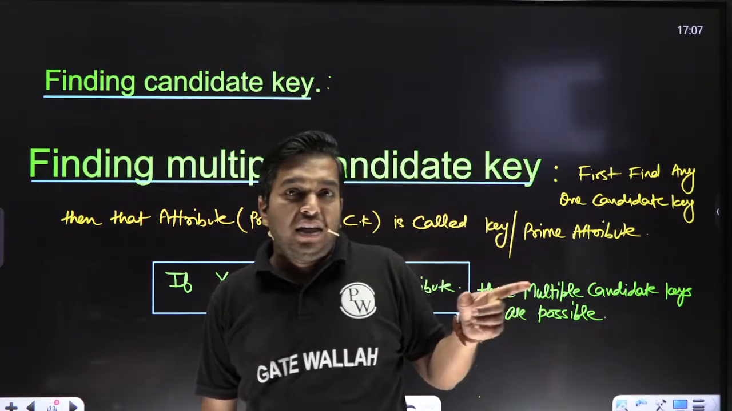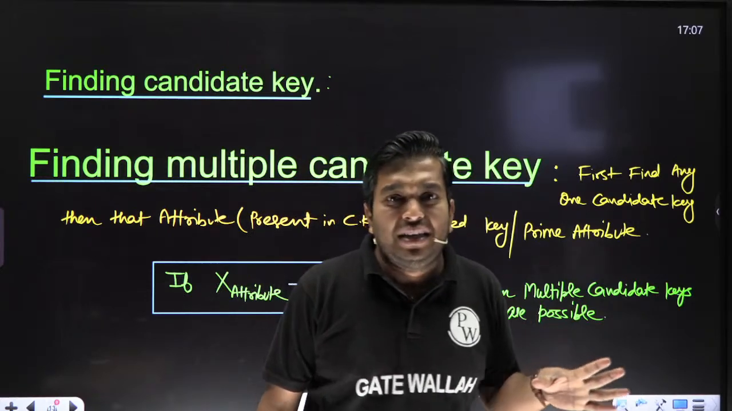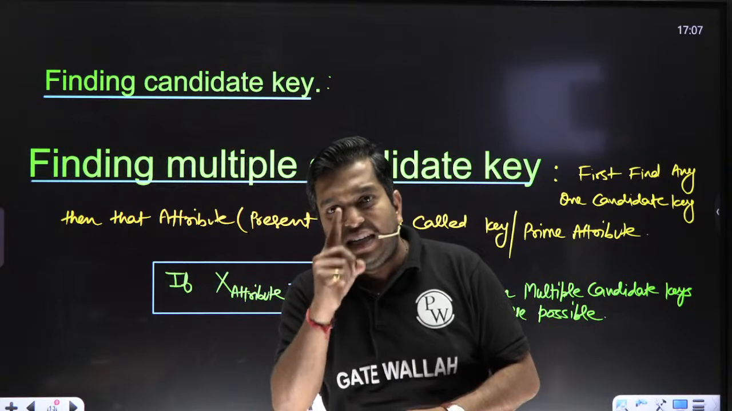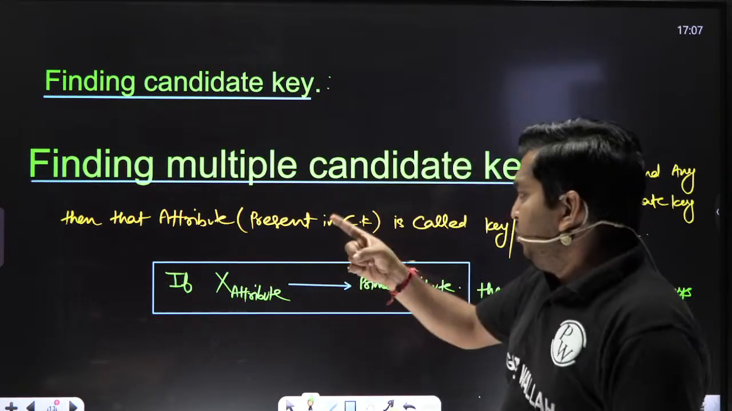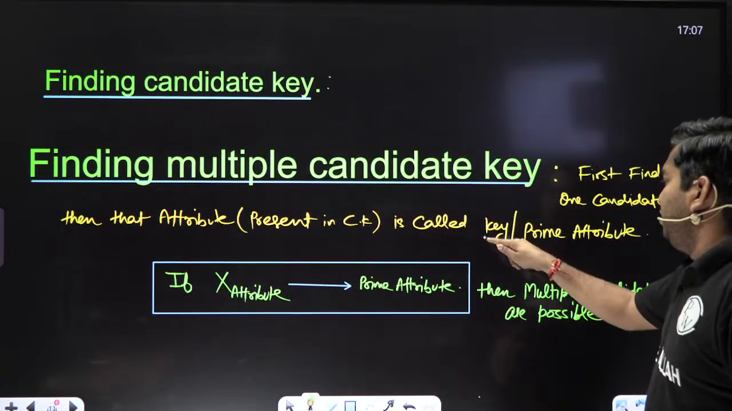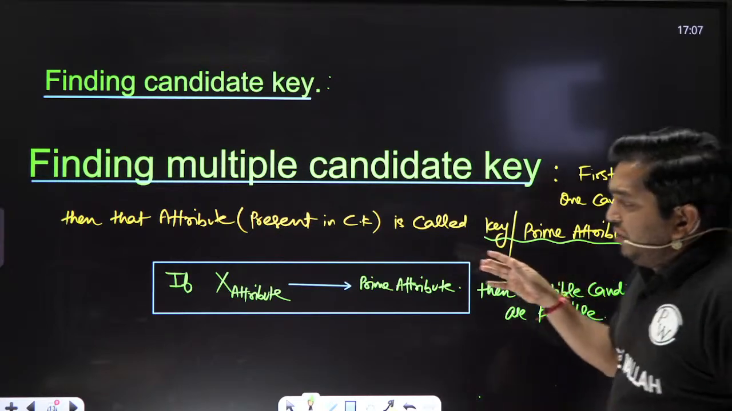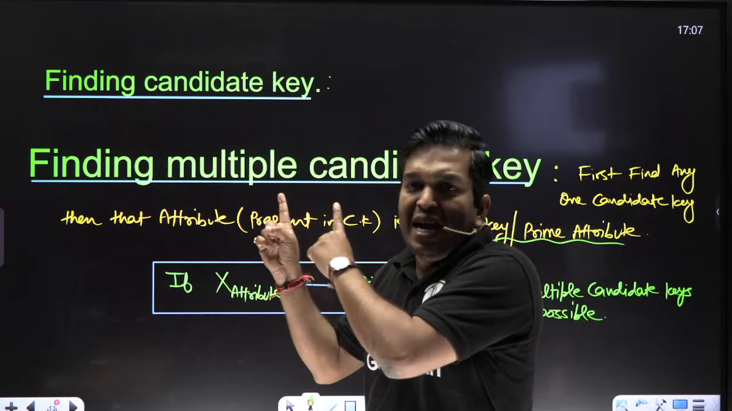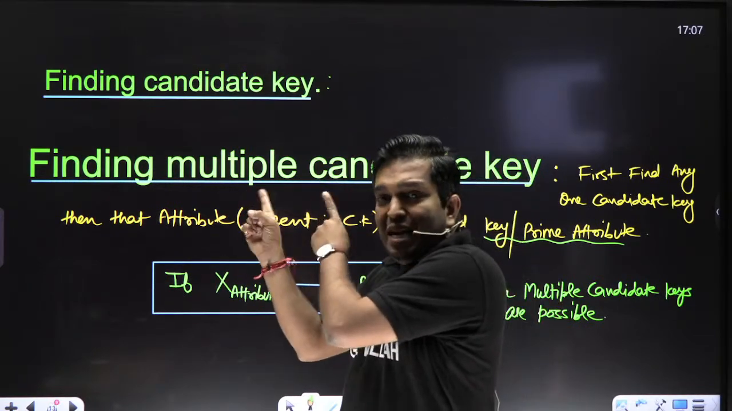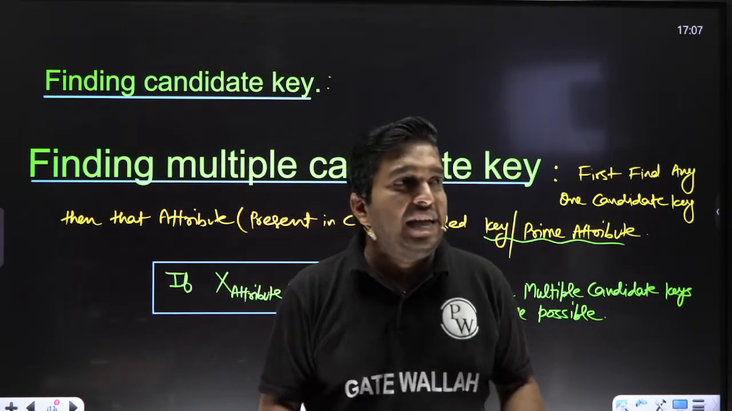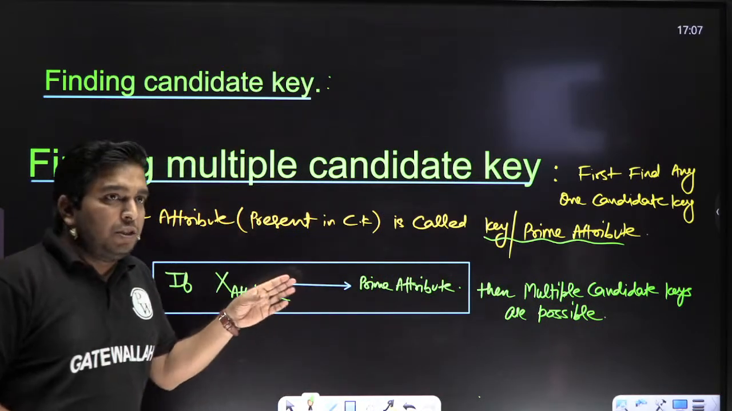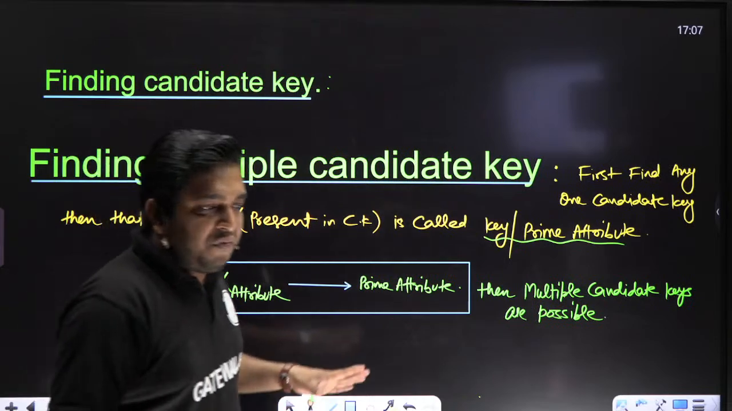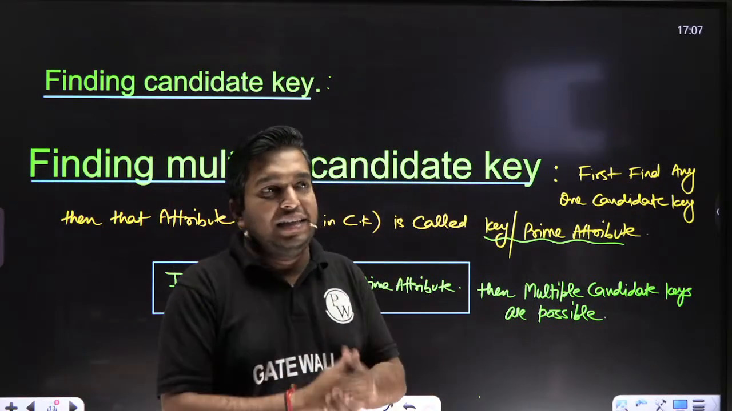But what is the good thing here? You do not need to remember anything. First find any one candidate key. That attribute is called a prime or key attribute. Then check whether, in the given FD set, that prime attribute is determined by any X attribute. If yes, then there are multiple candidate keys.